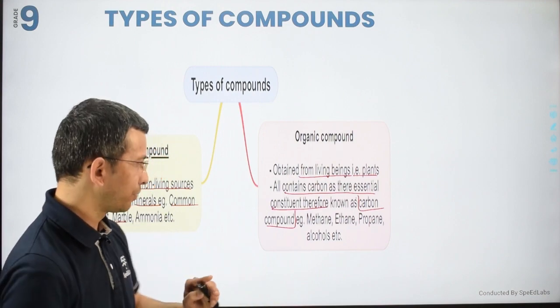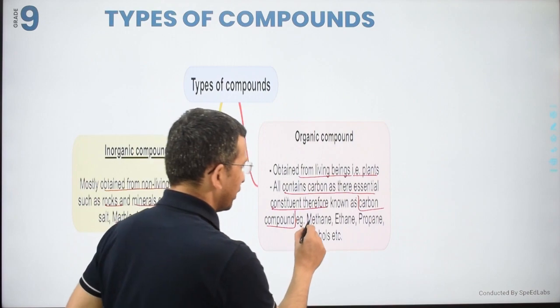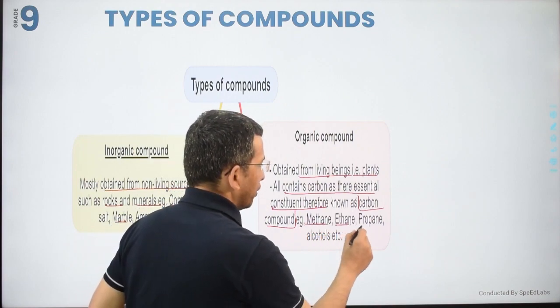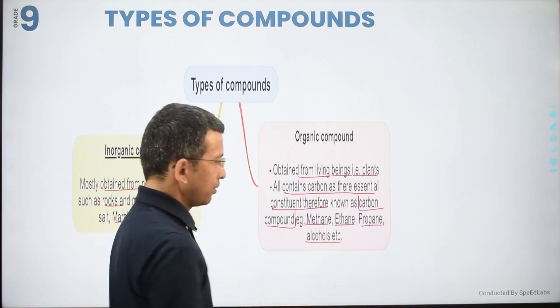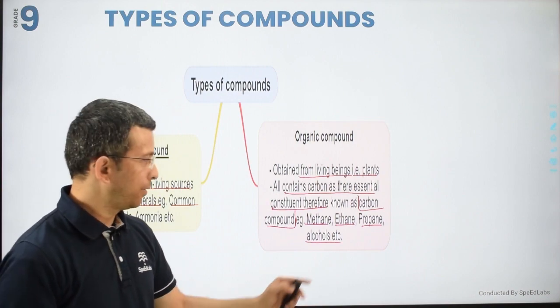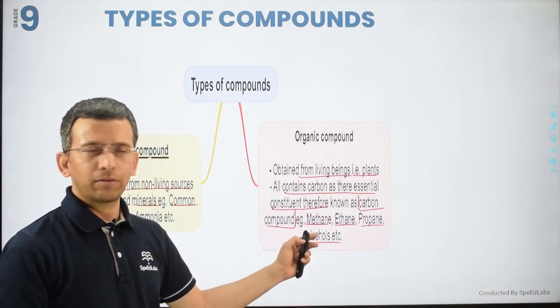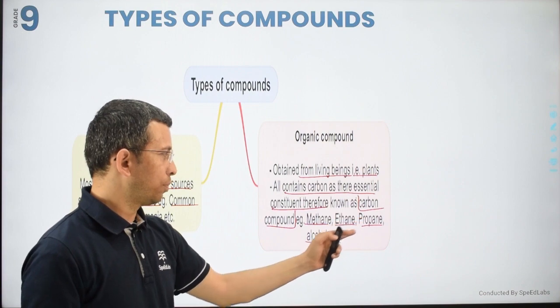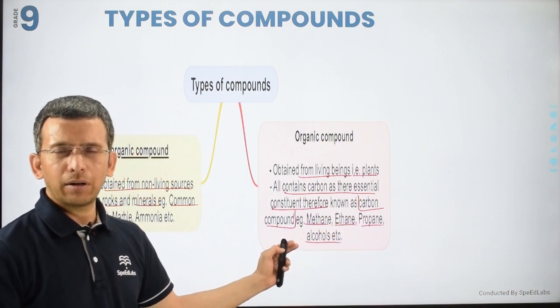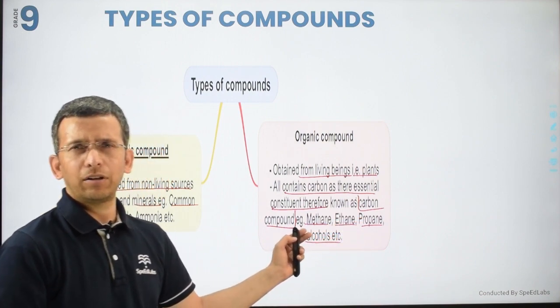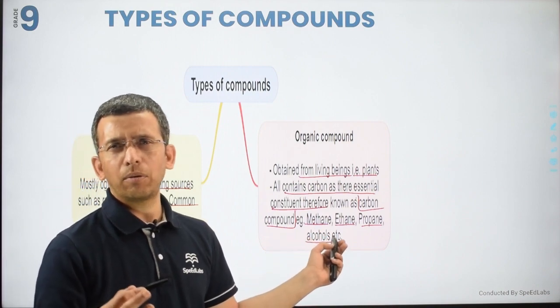Organic compounds are also called carbon compounds, because in every organic compound you will find carbon. Examples, yes my dear, I have millions and trillions of examples here. I can show you: the very first is methane gas, then ethane also, propane, alcohols, ethers, amides, carboxylic acids. Anyone, I can give you more about it.